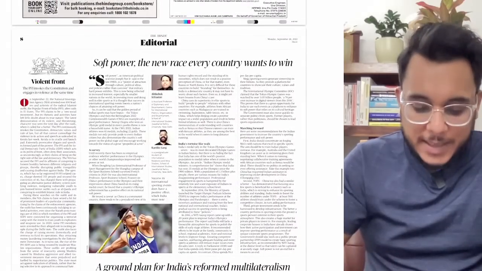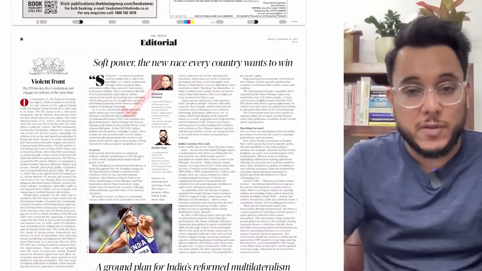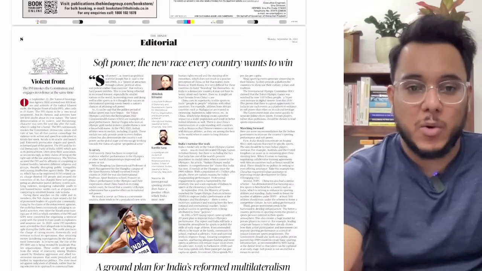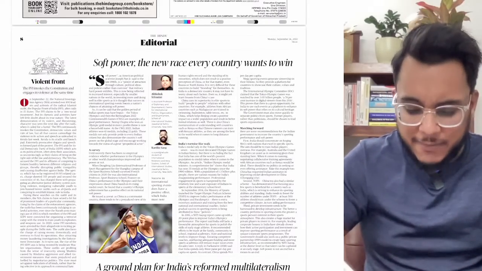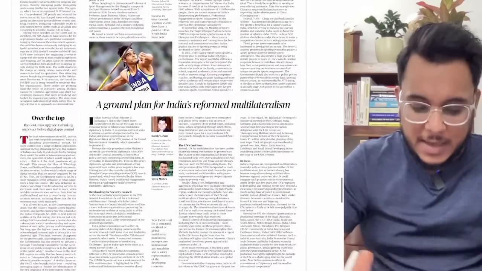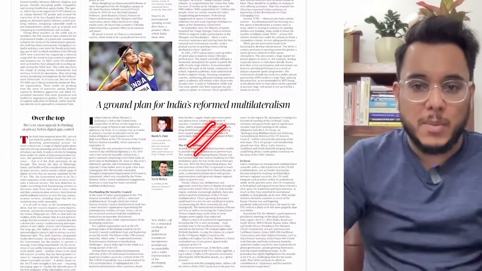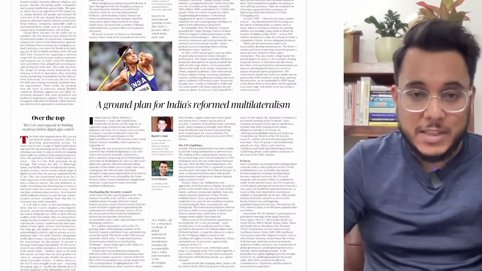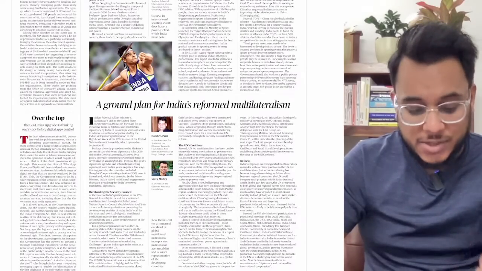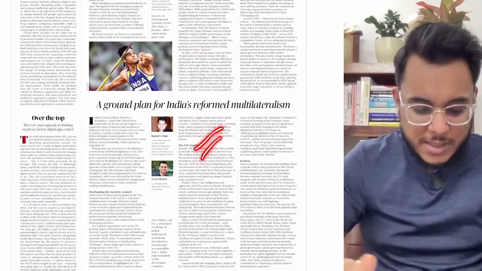Okay, now the editorial. The first editorial talks about soft power. So the concept of soft power, and how soft power through sports can be leveraged by India. Very good article, we'll see that. Then a ground plan for India's reformed multilateralism. So right now, what are the priorities of India with respect to its relations with other countries? We'll see all those dimensions here.